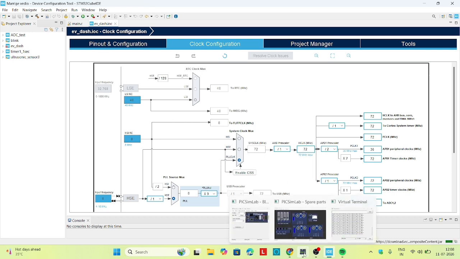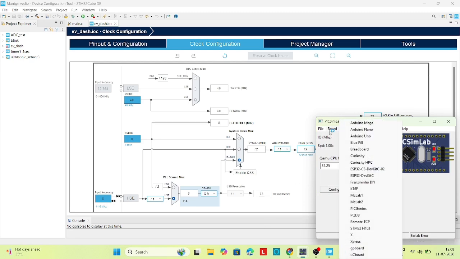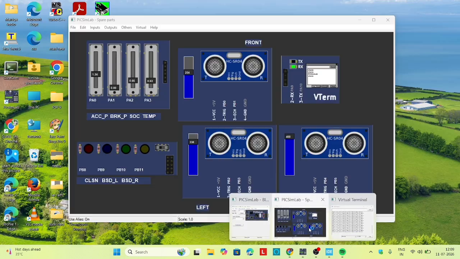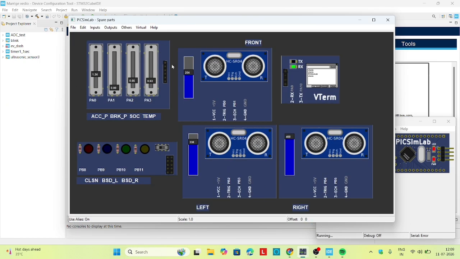And let me show you the Proteus lab. This is the Proteus lab. Here we can select the board as Blue Pill, and it has the microcontrollers and modules, spare parts, which we connected to the project. And these are the 4 potentiometers used for acceleration, brake, SOC, and the temperature. And these are the 3 ultrasonic sensors which are responsible for calculating distance between the vehicle and the obstacles. And these 4 LEDs are responsible for the collision and blind spot detections. And this is the virtual terminal, which continuously shows the updated parameters of the vehicle.